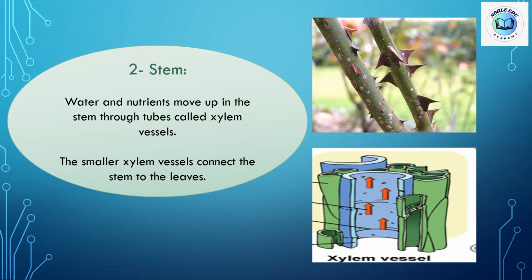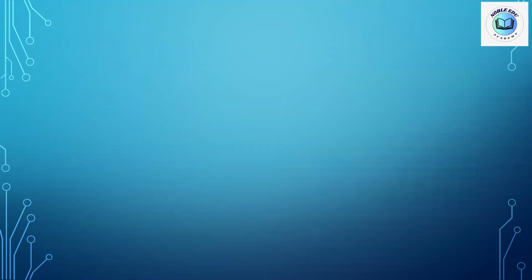Okay, so what is the importance of the stem in getting the plant's needs? Water and nutrients move up in the stem through the xylem vessels, and the smaller xylem vessels connect the stem to the leaves. Anyone have any question, kids? You can raise your hand if you have a question, kids.